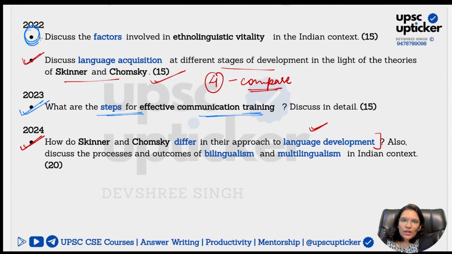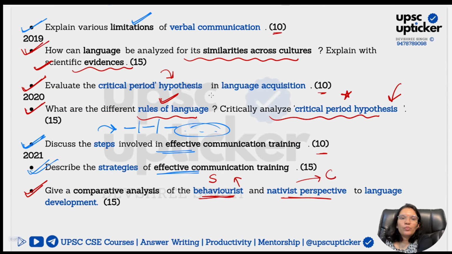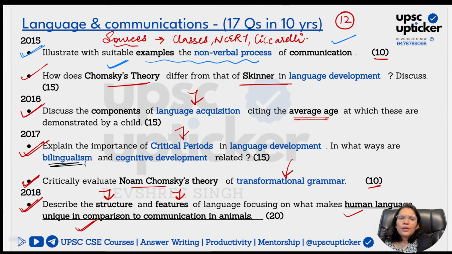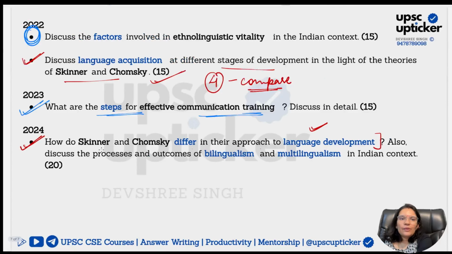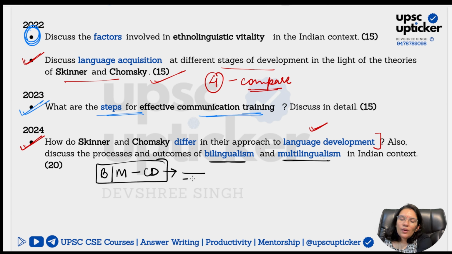Now here is this question. I'm going to come to it in a minute. Let me just quickly discuss with you one more part. Here you are seeing bilingualism and cognitive development, correct? And where else do we have here? Bilingualism and multilingualism. See, the connection between bilingualism, multilingualism and cognitive development is a very important one. You cannot just simply tell what bilingualism is or multilingualism is.